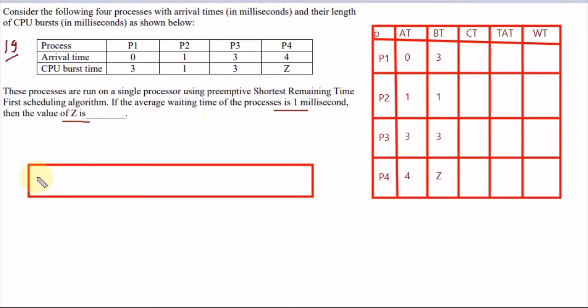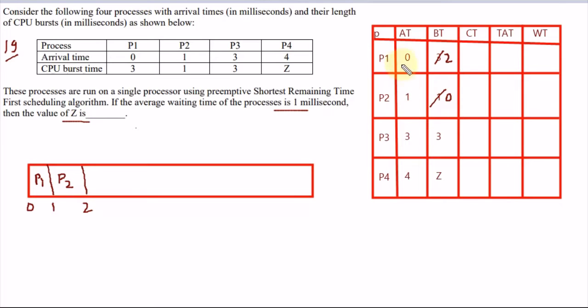So let's start executing. At time 0 we have only one process available, P1, so P1 will execute starting from 0, but at 1 a process is coming, and that's why we will execute till 1. So the remaining time is 2 now. At time 1 we have processes P1 and P2 available. The burst time of P2 is less, and that's why P2 will be executed. This will execute till 2 only, and it will be completed.